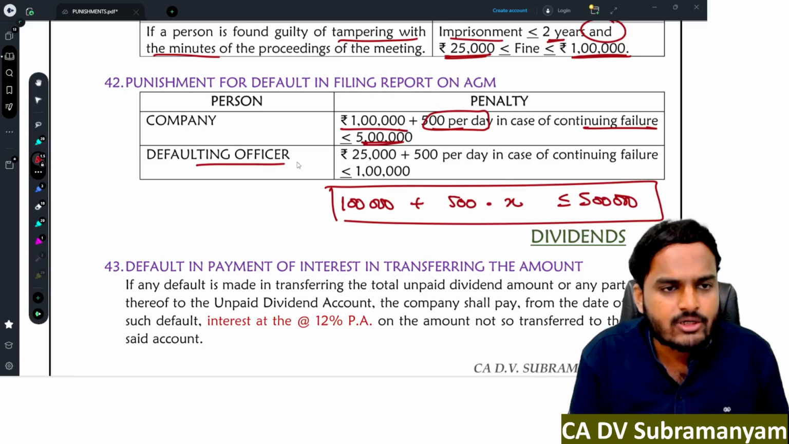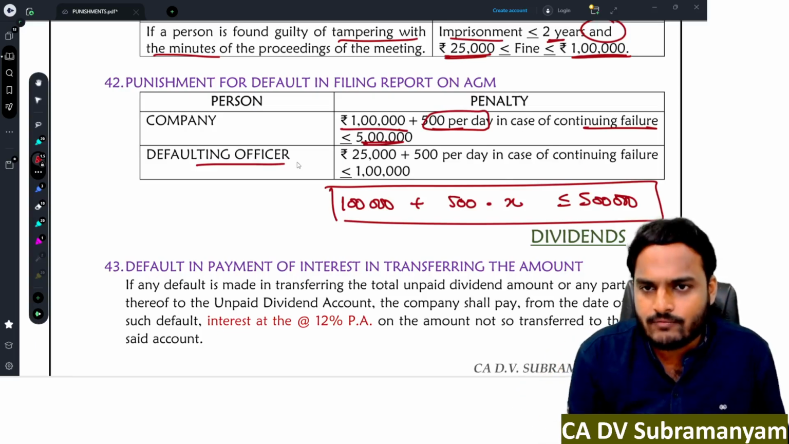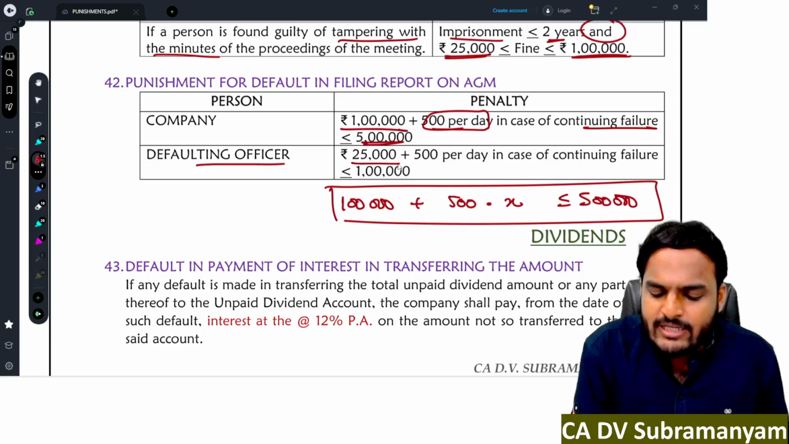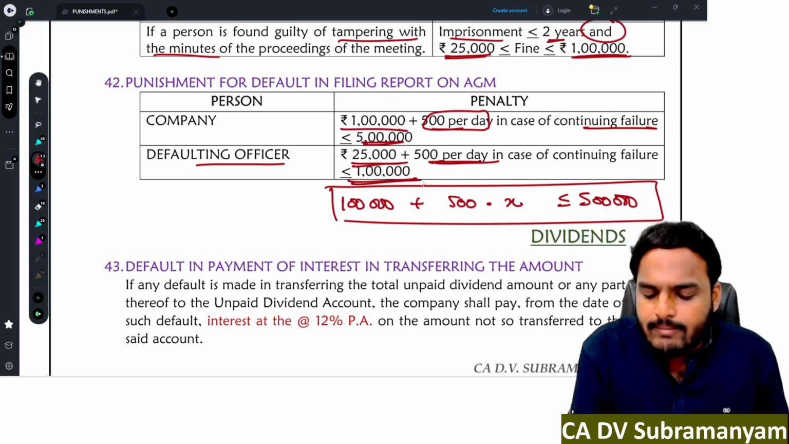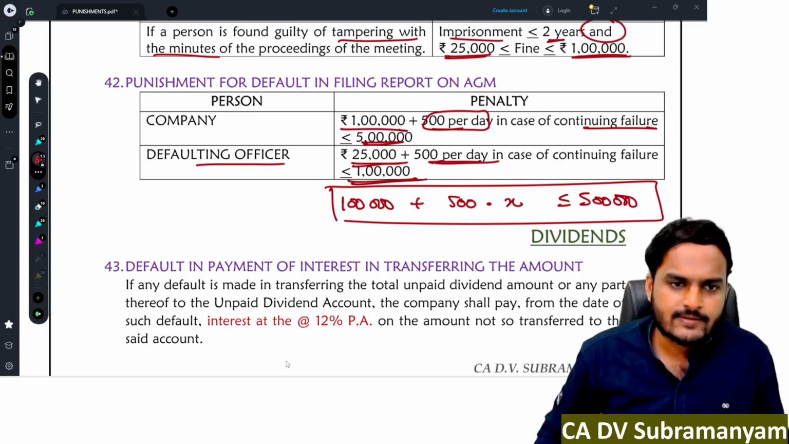In case of defaulting officers, 25,000 rupees is the penalty. In case of continuing failure, 500 per day, maximum 1 lakh rupees.